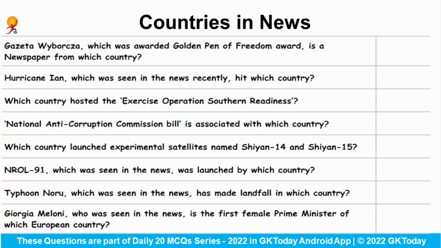Fine. Now next we'll be talking about the countries that were in the news. Gazeta Wyborcza, which was awarded the Golden Pen of Freedom Award, is a newspaper from which country?